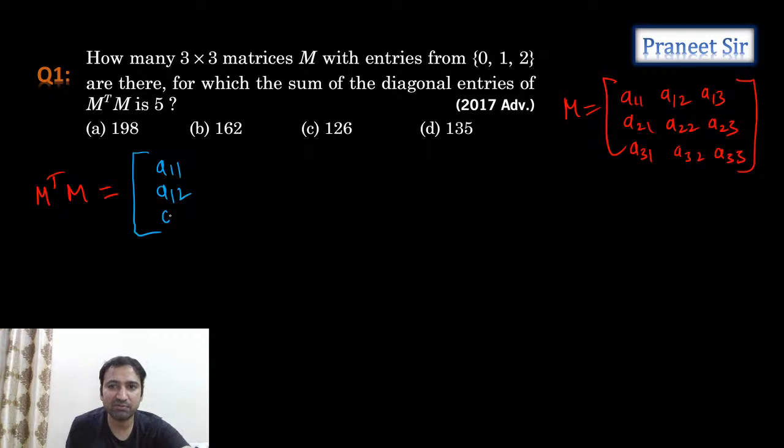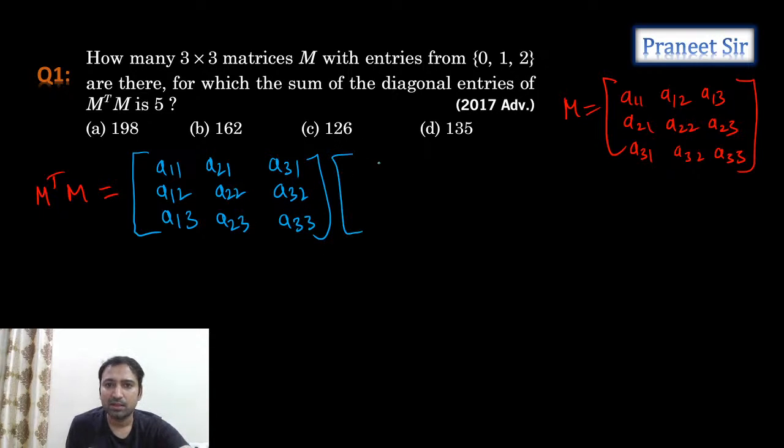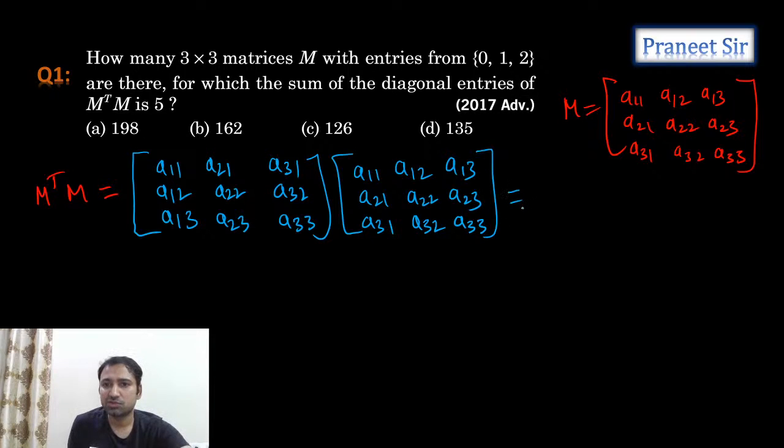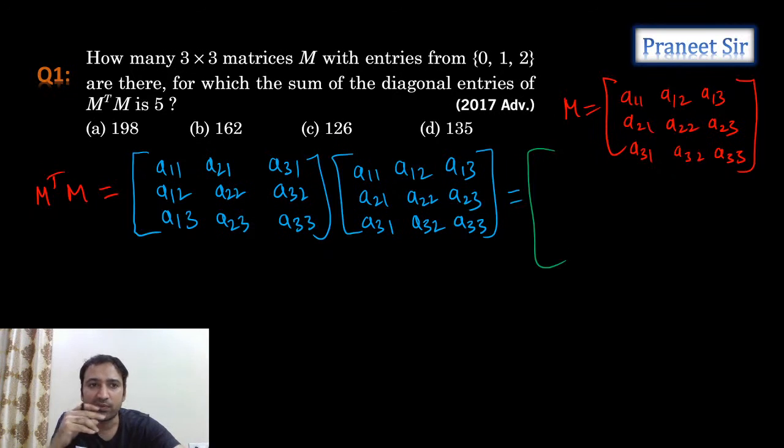So we can take it like this: A11, A12, A13, A21, A22, A23, A31, A32, A33, into again the same matrix, A11, A12, A13, A21, A22, A23, A31, A32, A33. So when you multiply this, you don't need to calculate all the elements, guys. We just need to calculate the principal diagonal elements. Let's calculate only the principal diagonal elements, and see what we get.